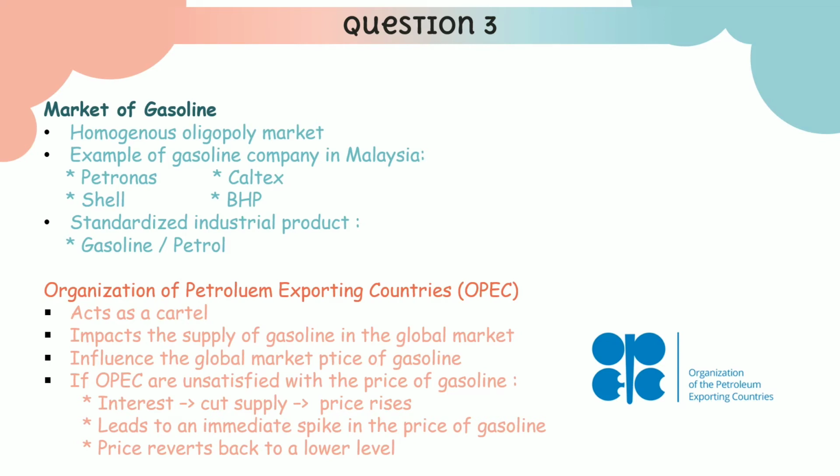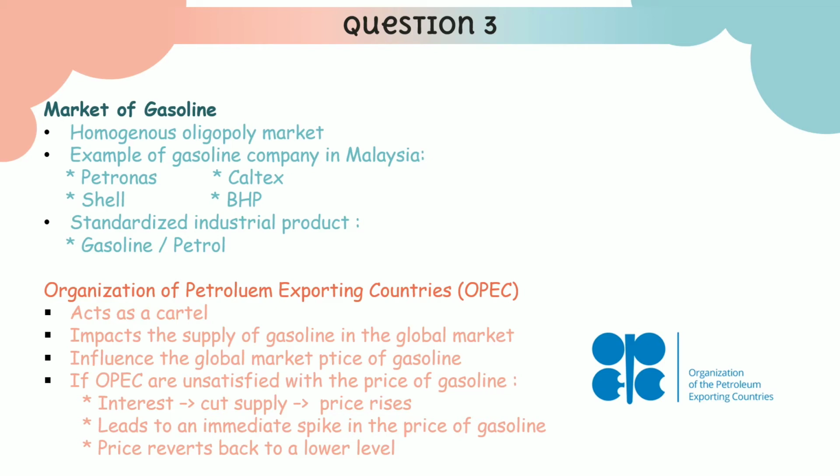OPEC subsequently exerts considerable influence over the global market price of gasoline and tends to keep it relatively high in order to maximize profitability. If OPEC countries are unsatisfied with the price of gasoline, it is in their interest to cut the supply of gasoline, so prices of gasoline rise. However, no individual country actually wants to reduce supply, as this would mean reduced revenues.